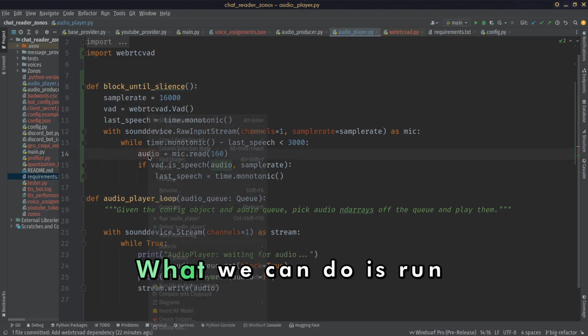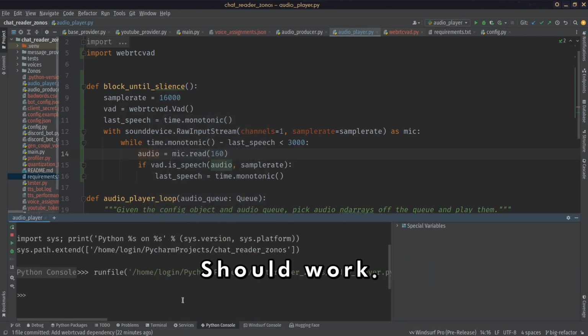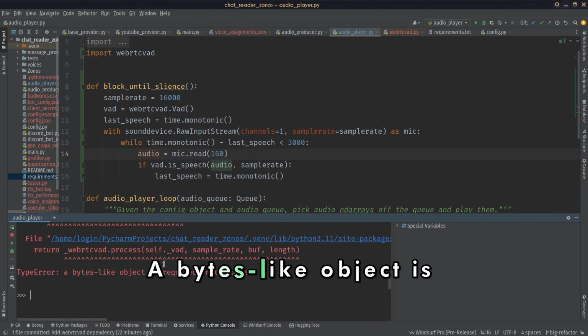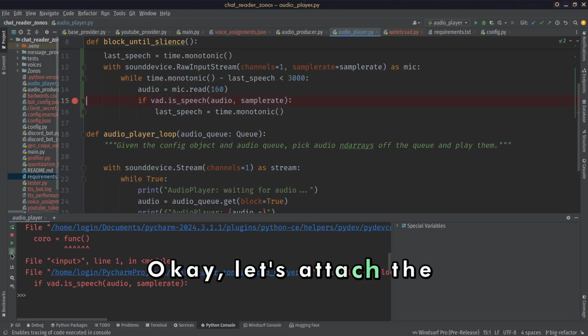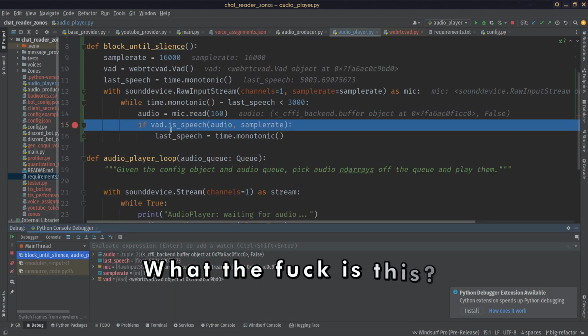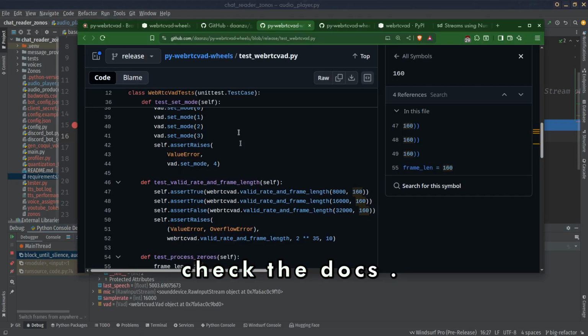What we can do is run file in Python console. Should work. Yeah, it does. Block until silence. Bytes-like object is required, not tuple. Huh? Okay, let's attach the debugger and see what's going on there. What do you mean? What is this? Okay, let's check the docs.